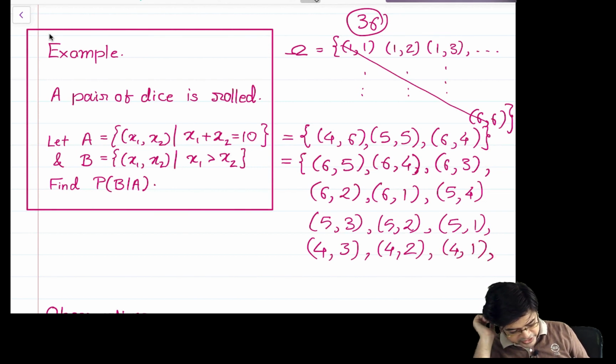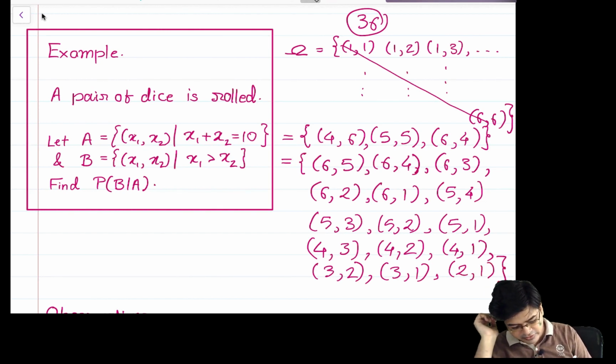Let us move ahead to 3: 3 2, 3 1. Then finally when you go to 2, it's 2 1, and that ends. So now how many do we have? 1 2 3 4 5 6 7 8 9 10 11 12 13 14 15.